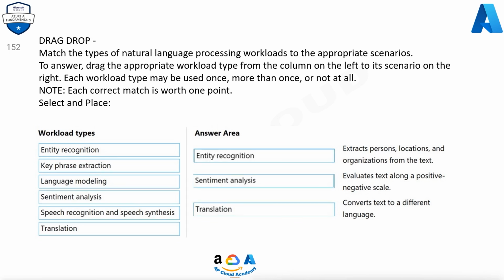Entity recognition extracts persons, locations, and organizations from the text. Sentiment analysis evaluates text along a positive-negative scale. Translation converts text to a different language.